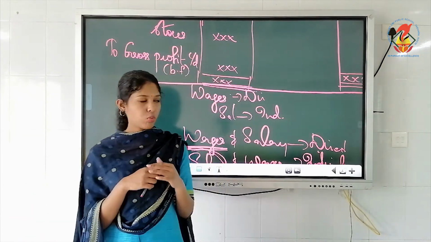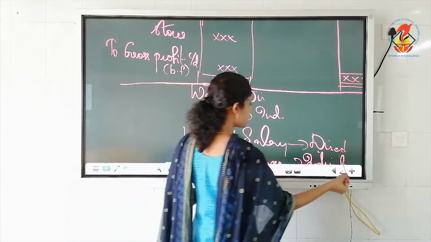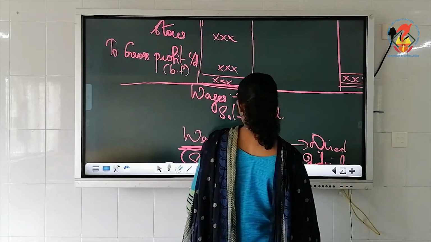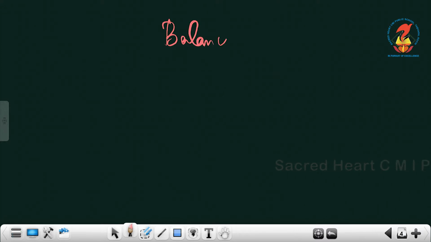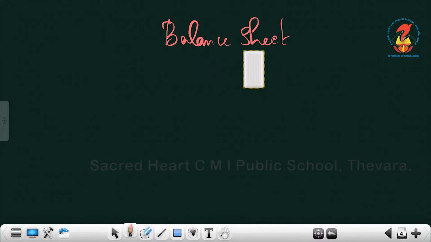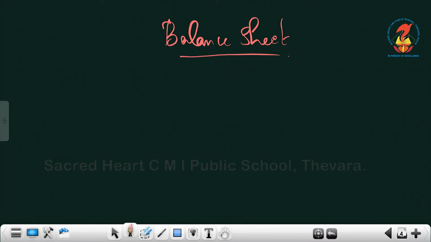After you finish your P&L format that you copy from the textbook, you give the heading balance sheet. This heading would be familiar to you. The format will be like balance sheet as at, that we'll learn later. You just write balance sheet now, the meaning we'll discuss.